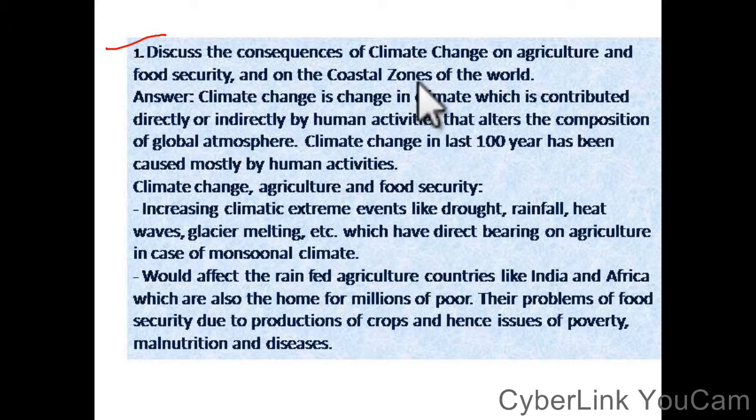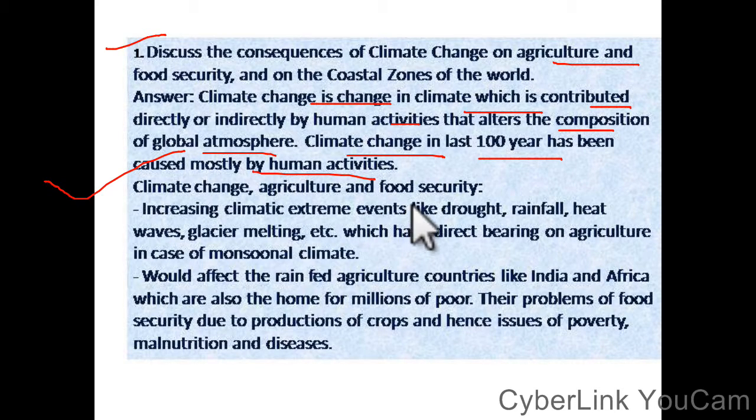These are the consequences of climate change on agriculture and food security of the coastal zones of the world. Answer: climate change is a change in climate which is contributed directly and indirectly by human activities, and that alters the composition of the global atmosphere. Climate change in at least the last 100 years has been caused mostly by human activities. Last 100 years, climate change, agriculture and food security.